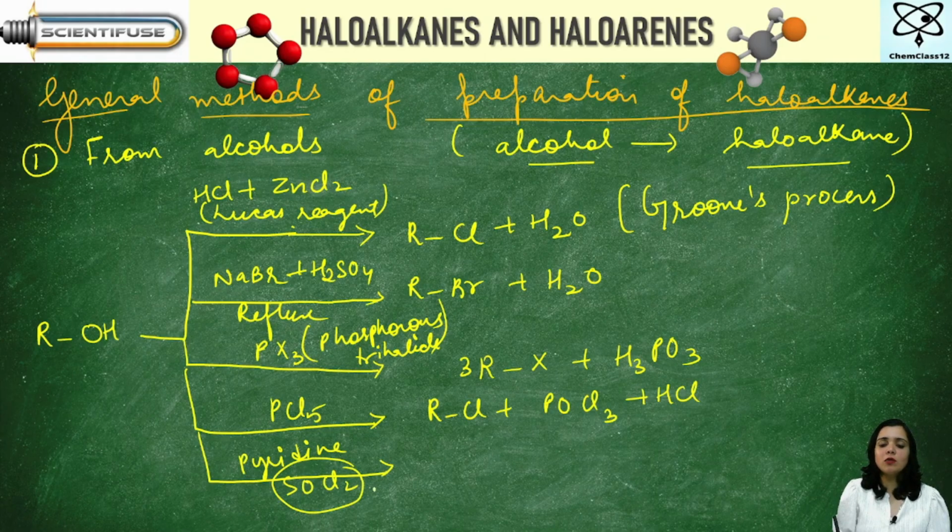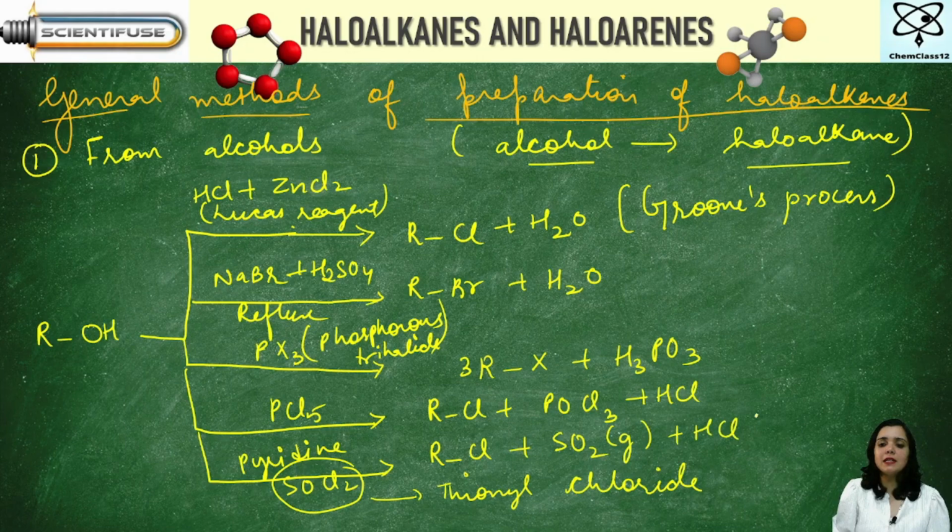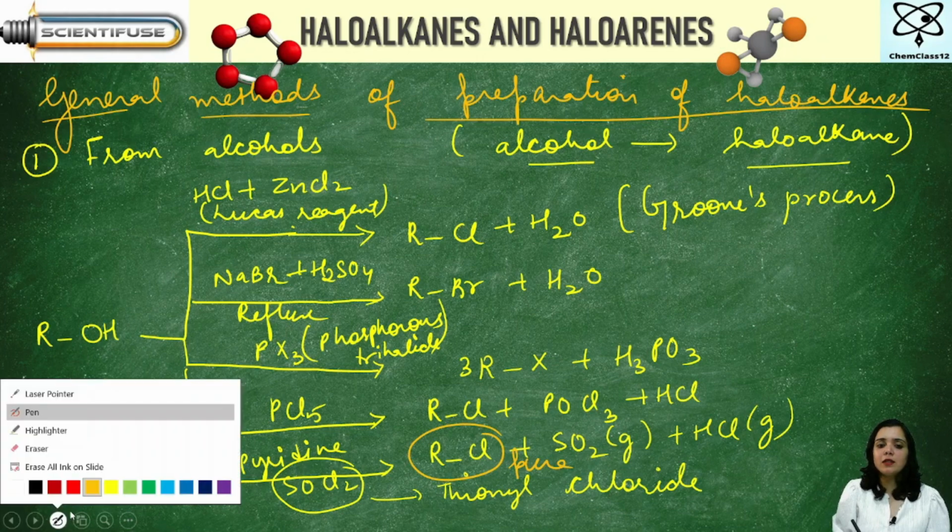What is this SOCl2? This SOCl2 is known as thionyl chloride. All right. So what do you get here? RCl plus SO2, which is in the form of gas, plus HCl, which is also in the form of gas. And remember one thing, this here is pure. Got it? So let us see what are all these.